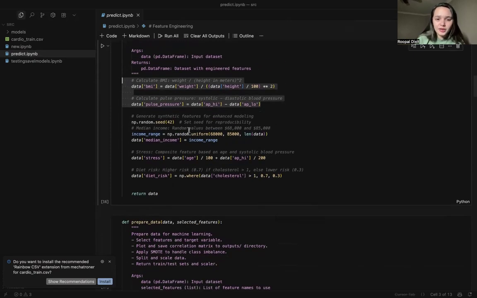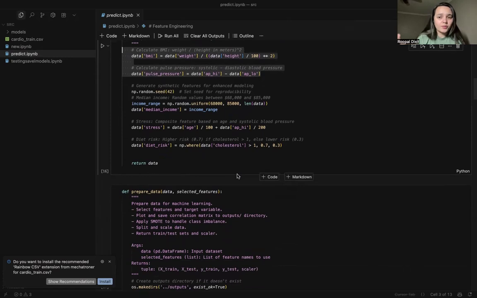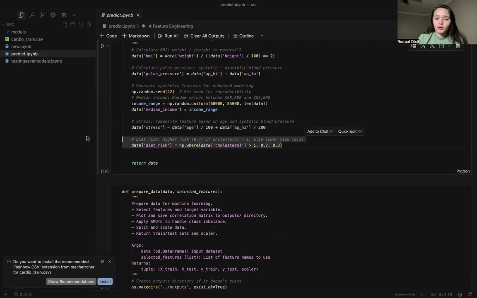Then a random seed was used to generate random values for median income, because stress was also very important. In medical data, we can identify stress on the basis of blood pressure, how much blood pressure is going on, and this is how we are calculating stress. This will be a lifestyle factor. The diet risk is also calculated on the basis of cholesterol. So what feature engineering is, we have different features.